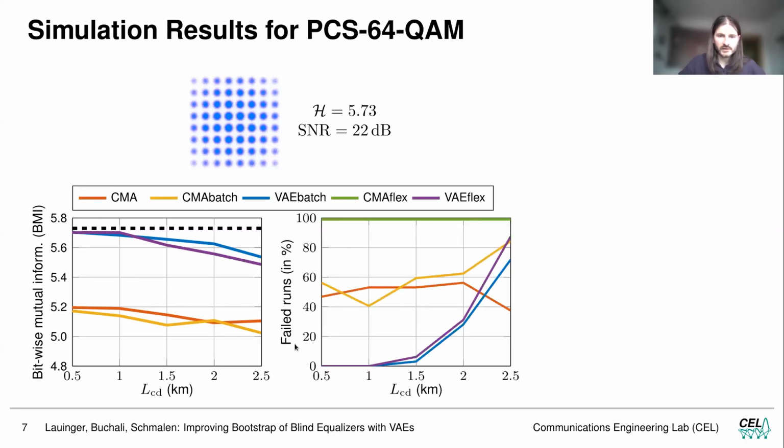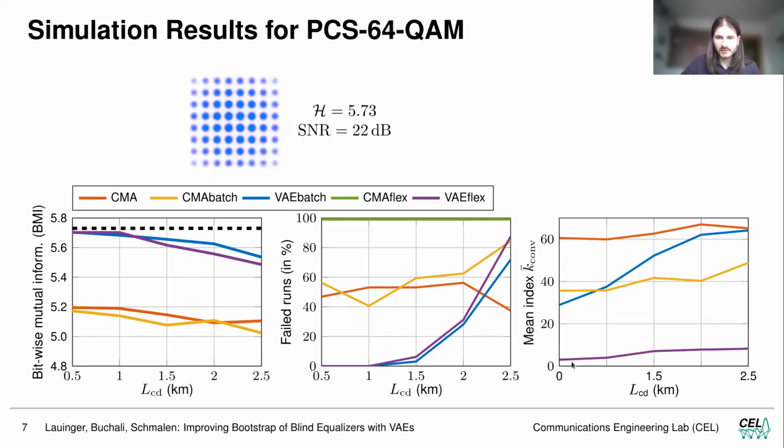And if we look at the failed runs, we see that the CMA-based algorithms really struggle to converge at all. So in at least 50% of the cases they fail, while the CMA flex is always failing. On the other hand, we see that the variational autoencoder-based algorithms converge reliably until a certain chromatic dispersion. And also, if we look at the mean index of convergence, we see that the algorithms now take a bit longer, but the VAE flex, in fact, still converges quite fast.